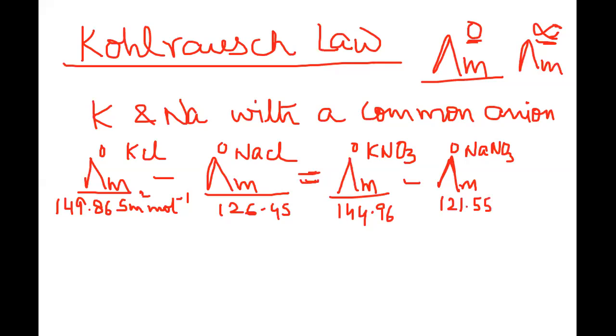When you subtract these values, see, I put an equal to sign. The difference in their molar conductance values at infinite dilution was found to be the same, irrespective of the difference in the nature of the anion, and this turned out all the time to be equal to 23.41. That means in this case you can understand that each ion is contributing a definite amount of conductance towards the total conductance that is taking place in the solution.